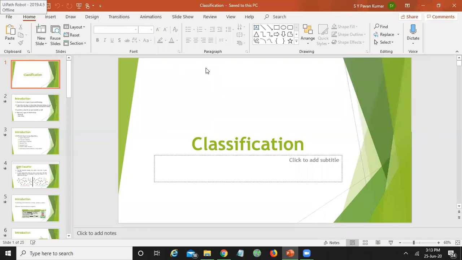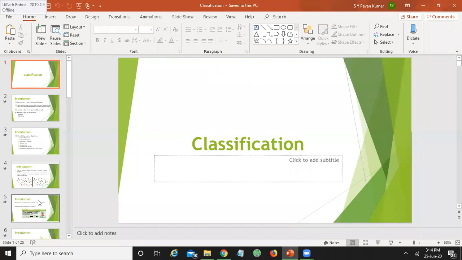Okay, so yesterday we have seen an introduction to the classification technique. Today we'll see about text classifiers. Yesterday we created a sample classifier and saw how to classify different species based on the input features that are given. What are those input features? Sepal length, sepal width, petal length, and petal width. These are the various input features that we used in order to predict the particular species of the flower.